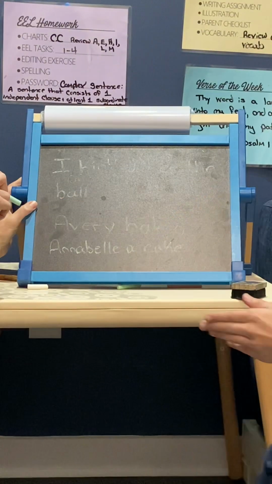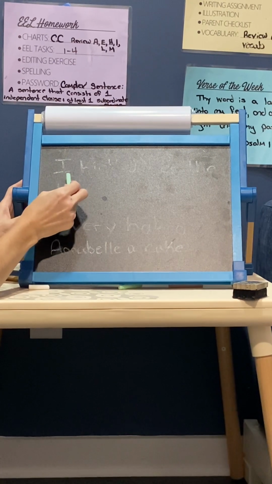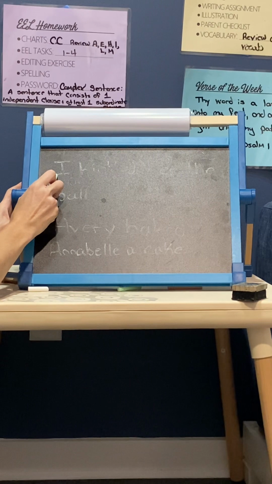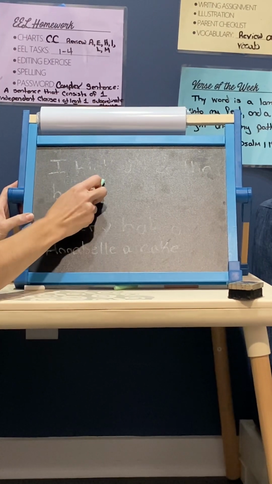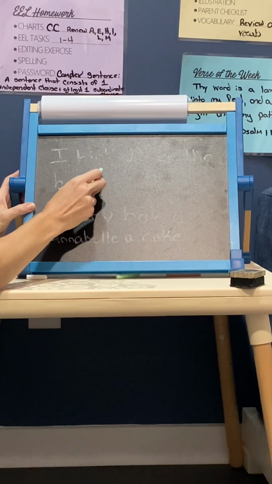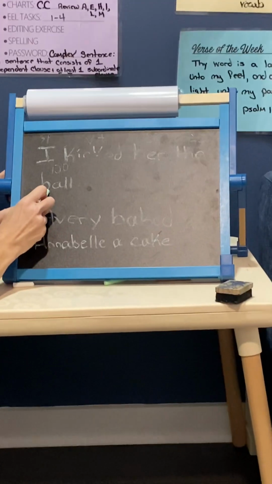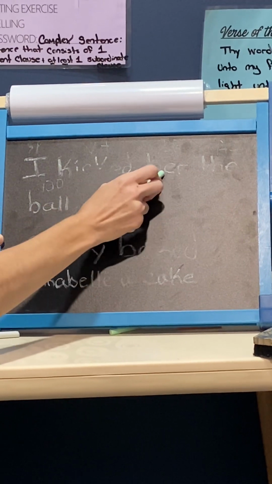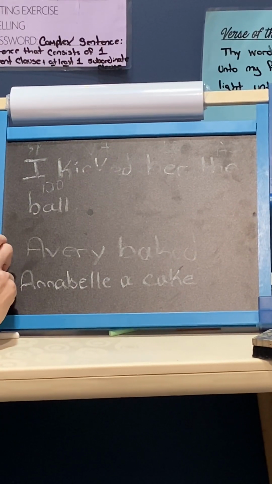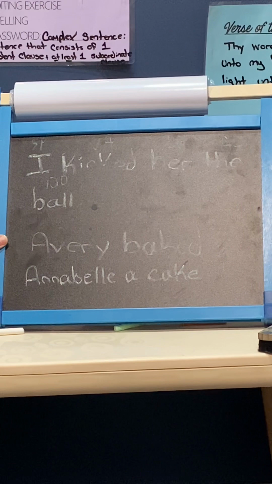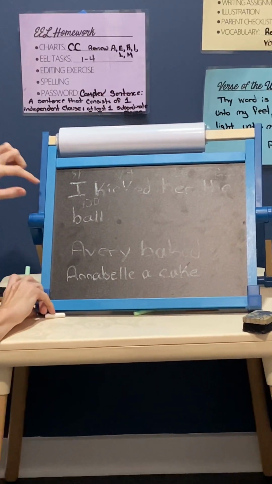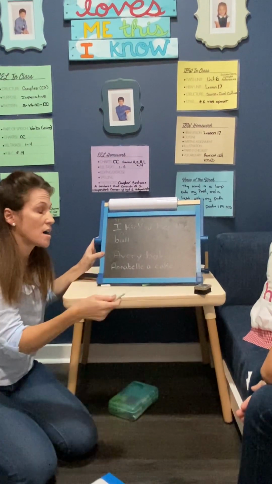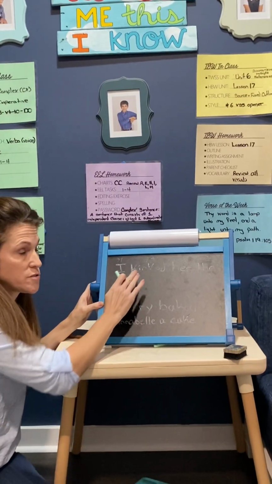So you're looking at who is this sentence about? I. What is being said about I? I kicked. So kicked is the verb. Kicked what? Ball, which is the direct object. And then kicked the ball to whom? Her. So it's the indirect object. So what we have been used to is doing what pattern? Before this pattern, we had been doing the SVTDO. And we had been used to the direct object coming pretty soon after the verb, right?